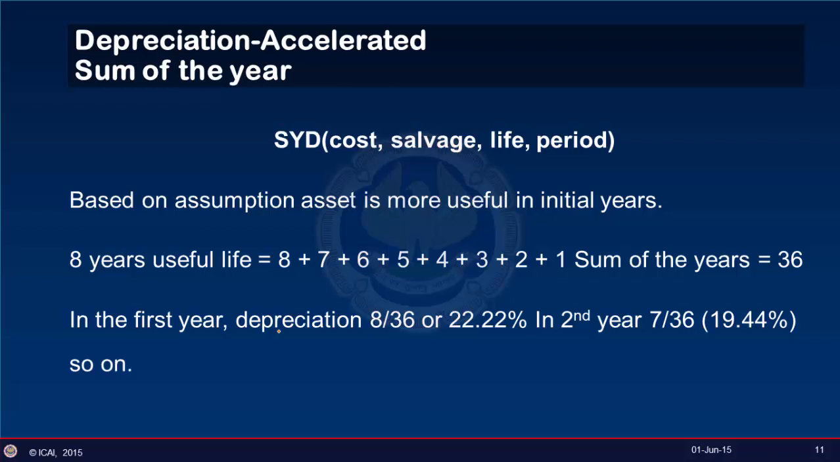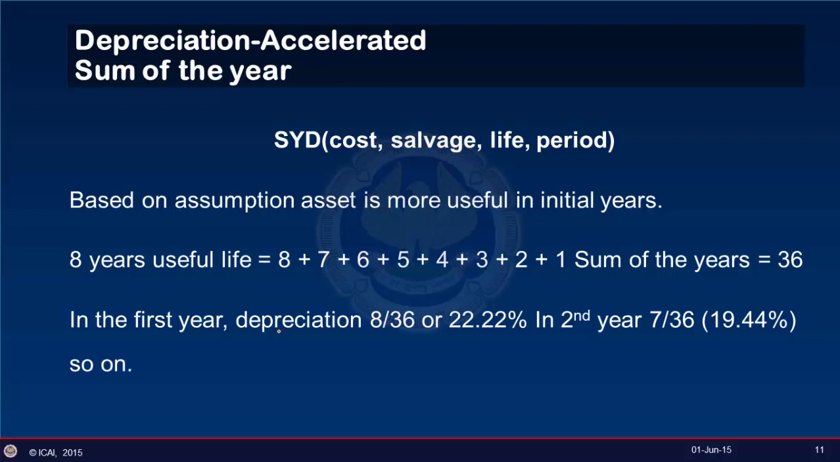Now, to calculate the depreciation charge using this method, we take the expected life of an asset and count back to 1 and add all the figures together. For example, if we take this case to be 8 years, then we'll add 8 plus 7 plus 6 plus 5 plus 4 plus 3 plus 2 plus 1, where the sum of the years becomes 36. Or we can also use the formula n into n plus 1 divided by 2. Now, this sum of the year method assumes that in the first year 8 upon 36 of the asset would be depreciated. That is, the depreciation rate in the first year would be 22.2%, which is 8 upon 36.